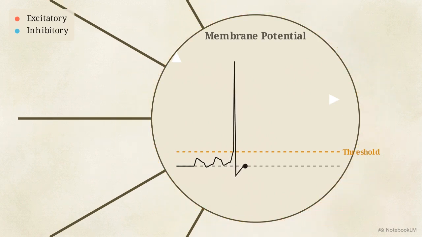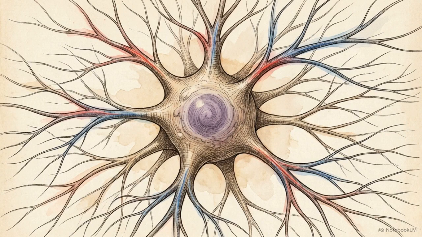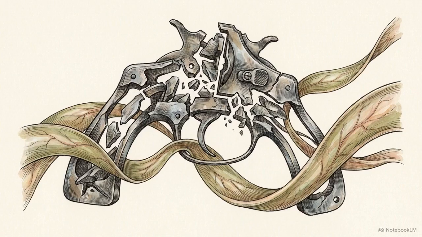When that integrated voltage finally hits a critical threshold, it triggers an action potential. This is a rapid, self-propagating electrical spike, the moment a neuron finally fires. But watch the threshold line itself. While the action potential is an all-or-none event, the threshold required to trigger it is constantly moving, adjusting based on the neuron's recent activity and internal chemistry. Because this threshold is a shifting target, a neuron acts as a dynamic integration engine. It constantly weighs competing electrochemical votes rather than waiting like a rigid mechanical trigger to be pulled.